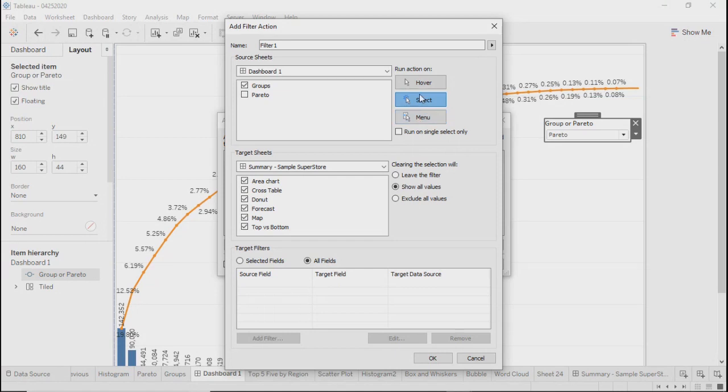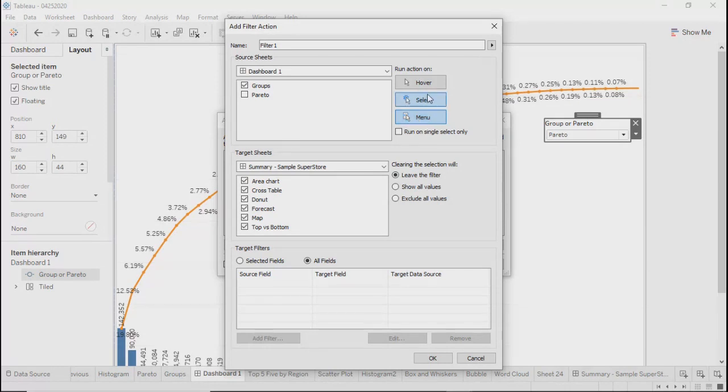You can have this option run on single select only. So a single click and it will work. The menu option is like, as soon as you click, a menu will appear, you click on the menu, and then that filter will work. So these three options are there in order to execute your filter on different objects.